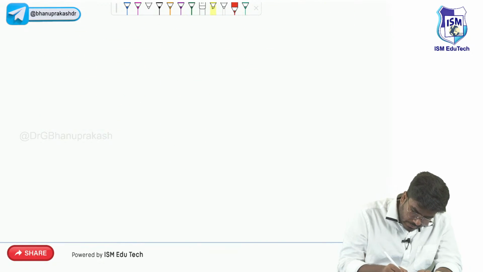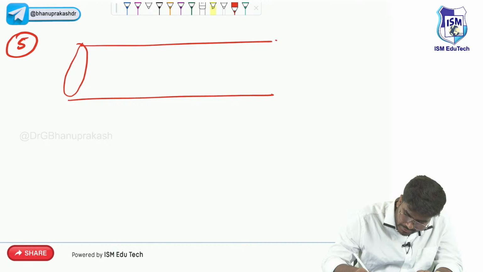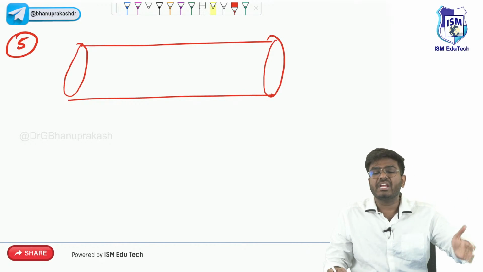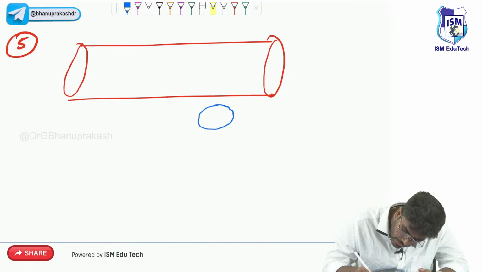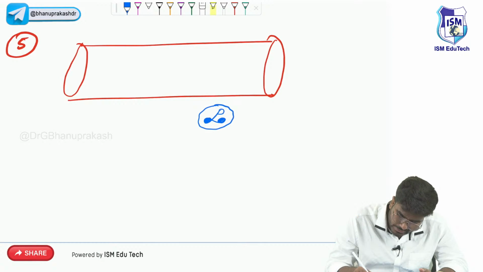Now see the next event, the fifth event. Here is a blood vessel. All the vascular events are completed. Some important cellular events are also completed: margination, rolling, adhesion, transmigration. Now, where is our WBC? Now, the neutrophil has come in. I am showing the neutrophil like this because it's multilobated, right?